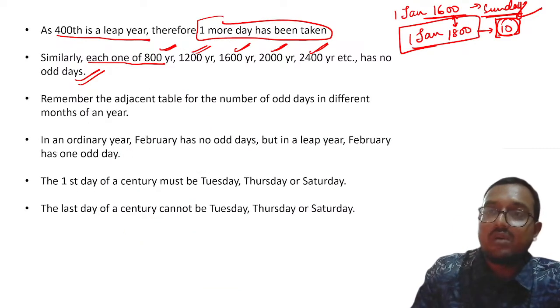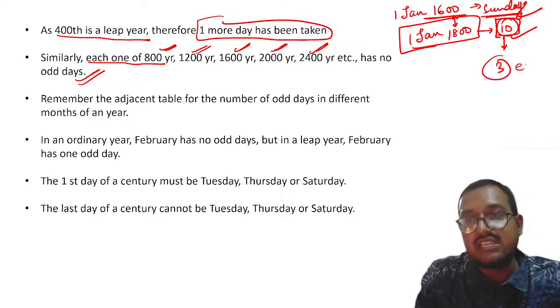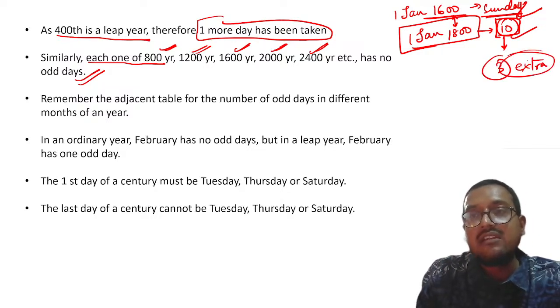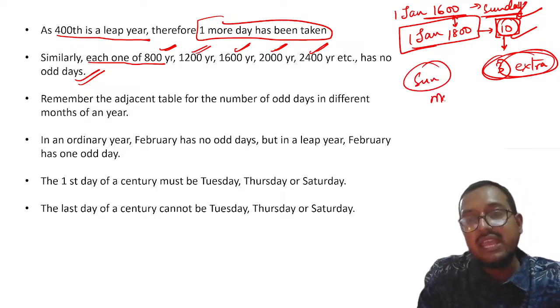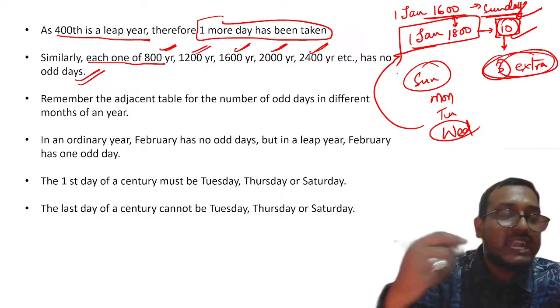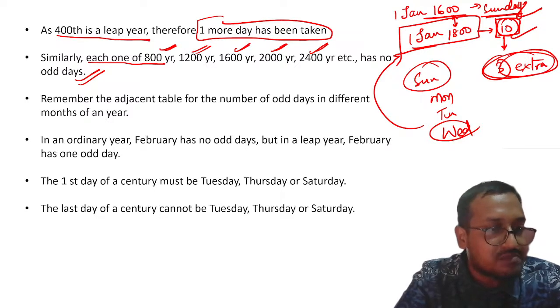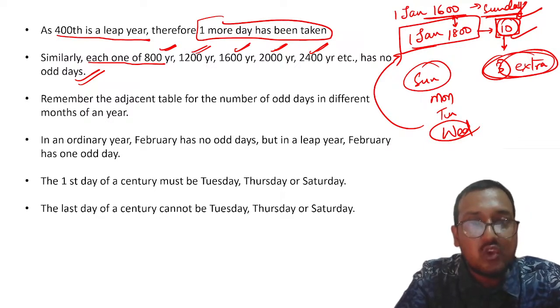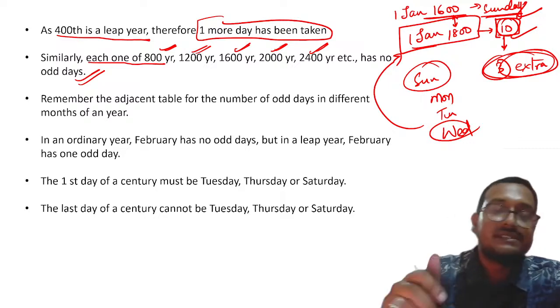Understood? If I talk about 10 odd days, that means extra how many days will be there? 10 divided by 7, remainder will be 3. That means 3 extra days, 3 odd days. So Sunday, after that count 3: Monday, Tuesday and Wednesday. So you know that Wednesday will be 1st of Jan 1800. Understood? Yes, Karthikeyan, that's awesome. So I hope this is clear.